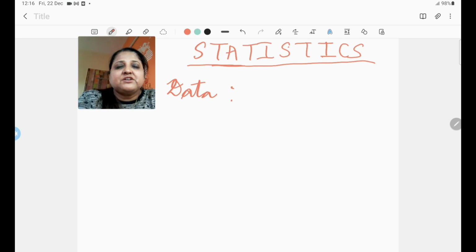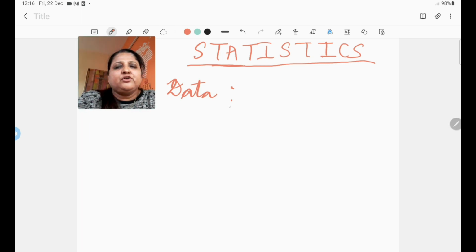Data means a distinct piece of information in the form of fact or figure, collected or represented for any specific purpose. For example, if I'm analyzing the heights of all the students of class 6, suppose there are 40 students in the class. Each of that piece of information together forms the data. Collection of the facts or figures forms the data.